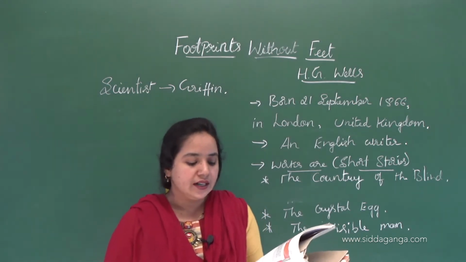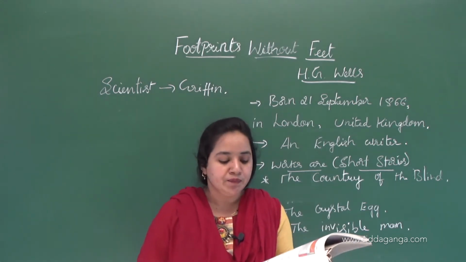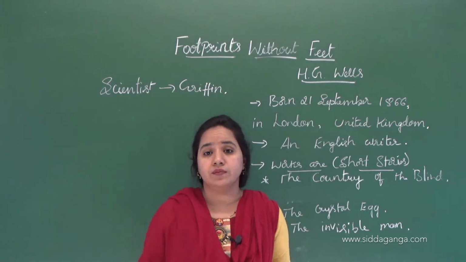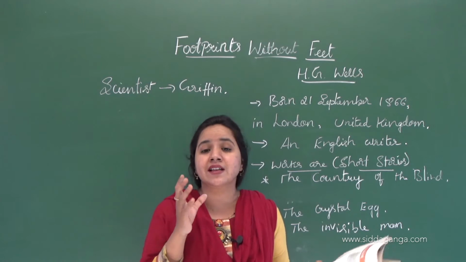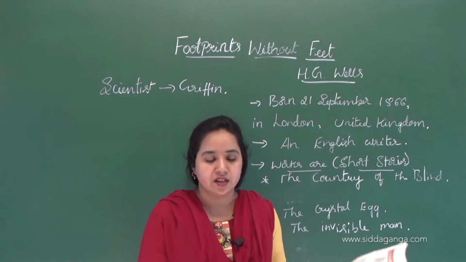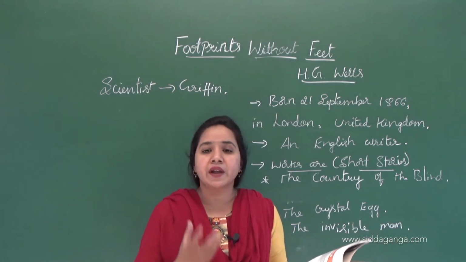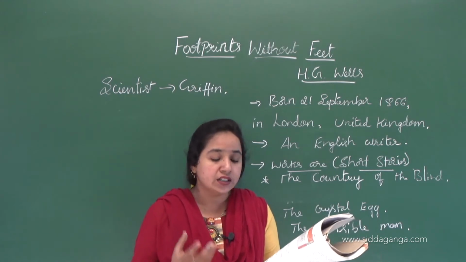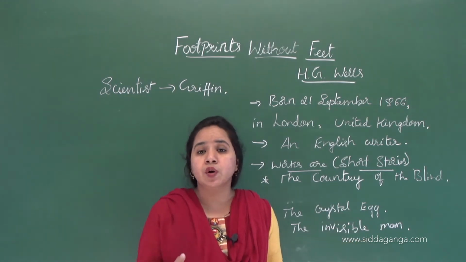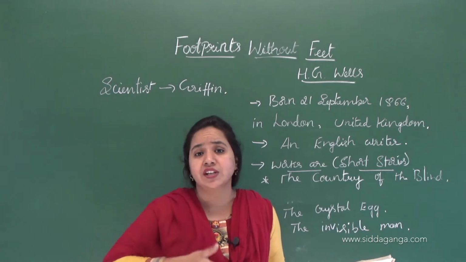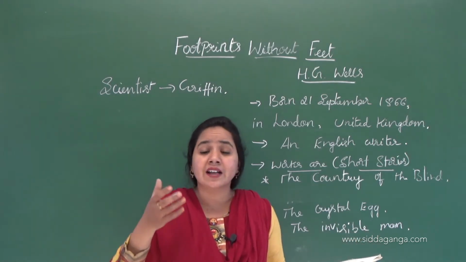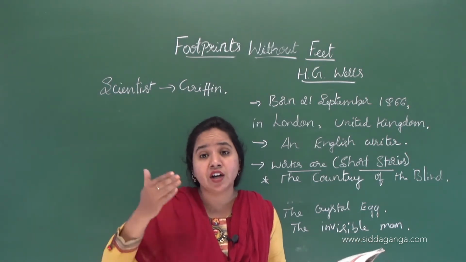Here the writer says, finally he swallowed some of the drugs. Rare drugs means important drugs which he discovered, and the drugs make the human body transparent like a thin sheet of glass.